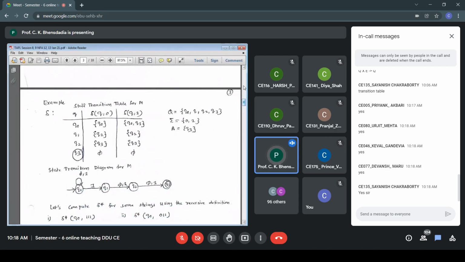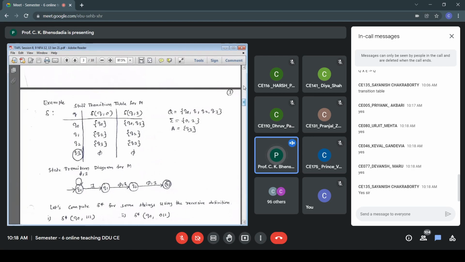Now we represent a finite automaton or NFA either using a state transition table or using a state transition diagram. Both of them are fine. We can represent an NFA, or for that matter a DFA, using either one as per our choice.